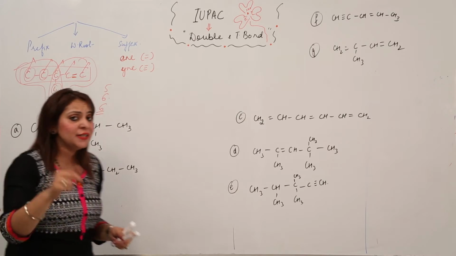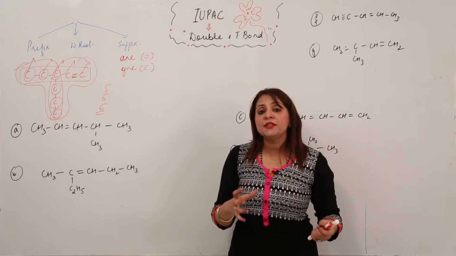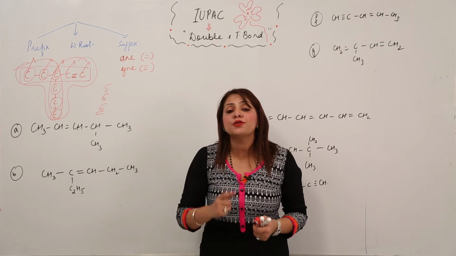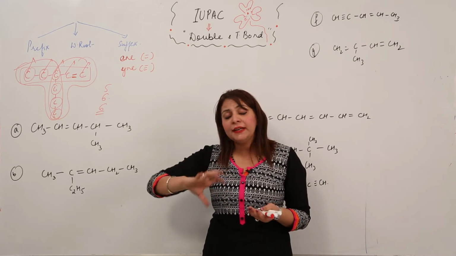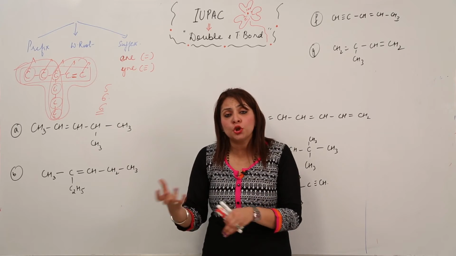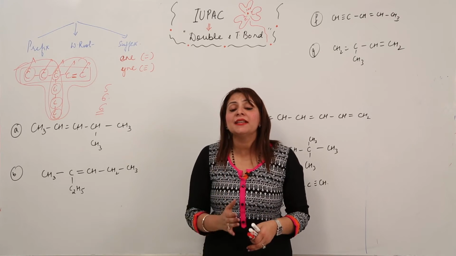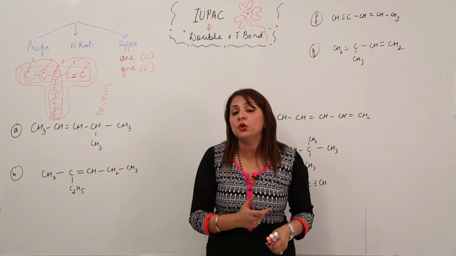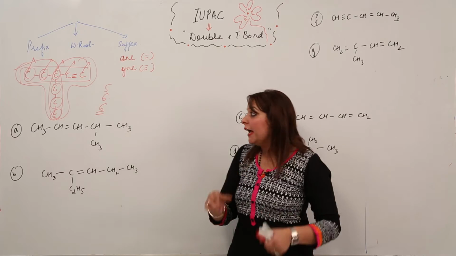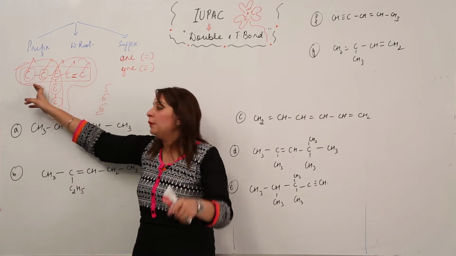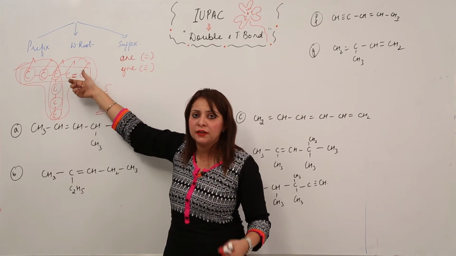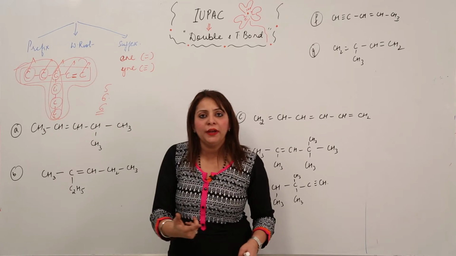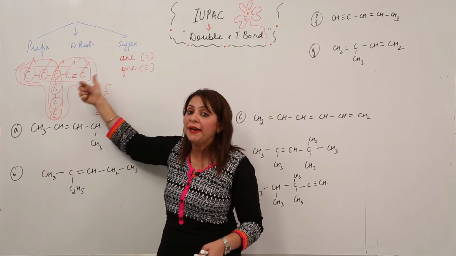So the modification is that in a parent chain, it is a compulsion that the multiple bond should be included. It can happen that the chain might be shorter, but still the main thing is that it should include the multiple bond in the parent chain. If I select this chain, then it's okay because we have a multiple bond included in this chain. And if I select this chain, then also it is okay because we have a multiple bond included in the parent chain.